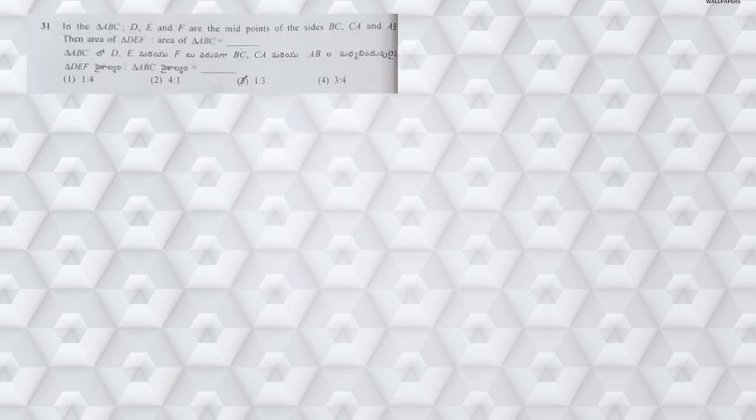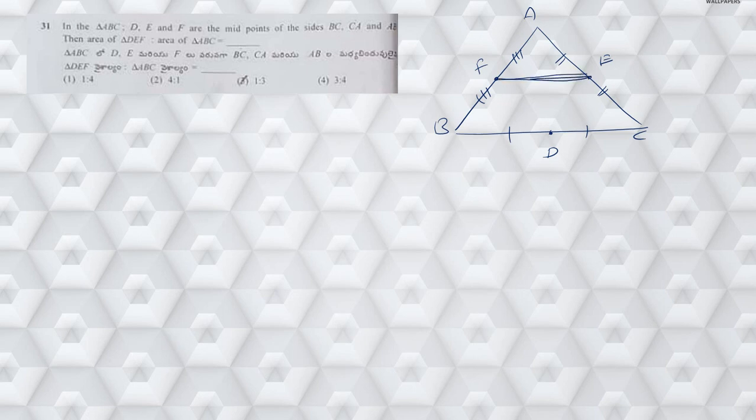Next, moving on to question number 31. In triangle ABC, D, E, F are midpoints. So D is midpoint of BC, E is midpoint of AC, and F is midpoint of AB. Now what is he asking? Whenever we join these midpoints,